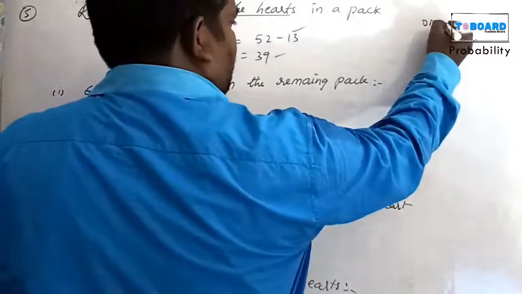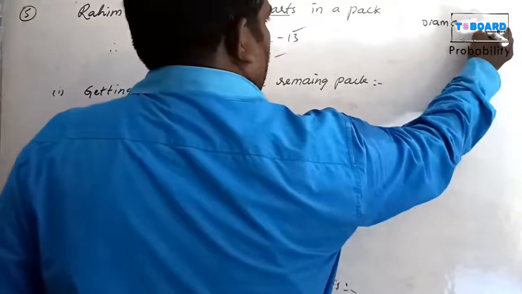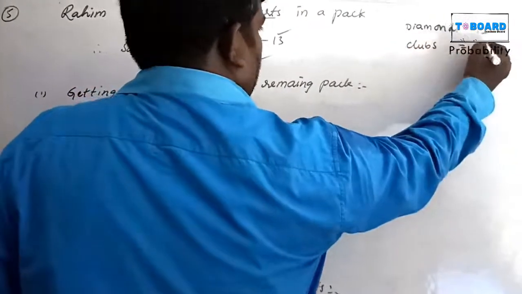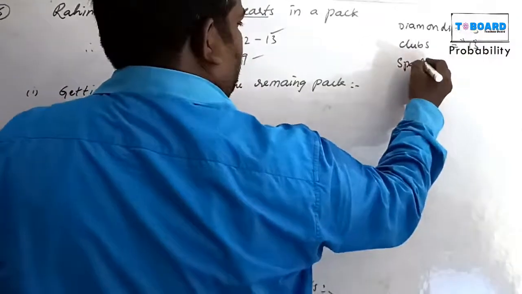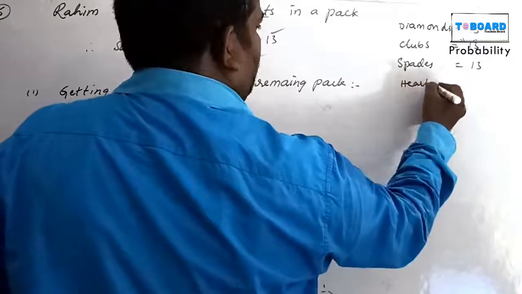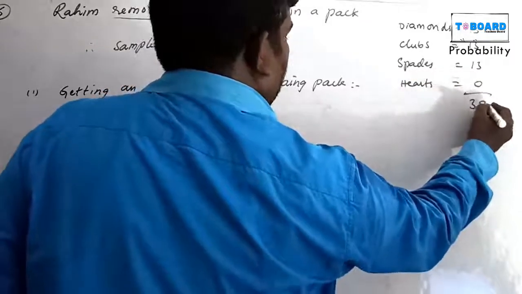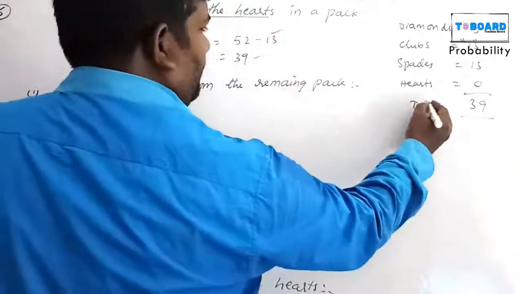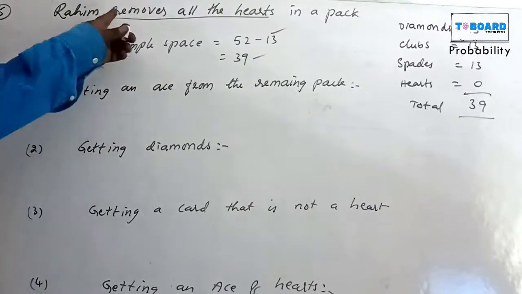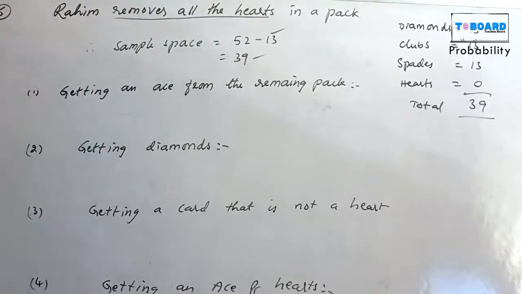Diamonds 13, clubs 13, spades 13, and hearts removed, so 0. That is 39 only. Total 39. Diamonds 13, clubs 13, spades 13, hearts 0, because all the hearts are removed. What is the question?